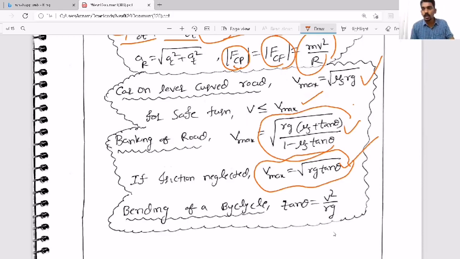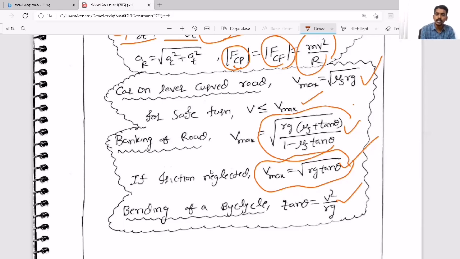When you are trying to take a turn, you have to bend the cycle or motorcycle. Then only you can take a safe turn. Otherwise, you will go straight. You cannot take the turn. And with what angle should you bend the bicycle? That is tan theta equal to v square by Rg.